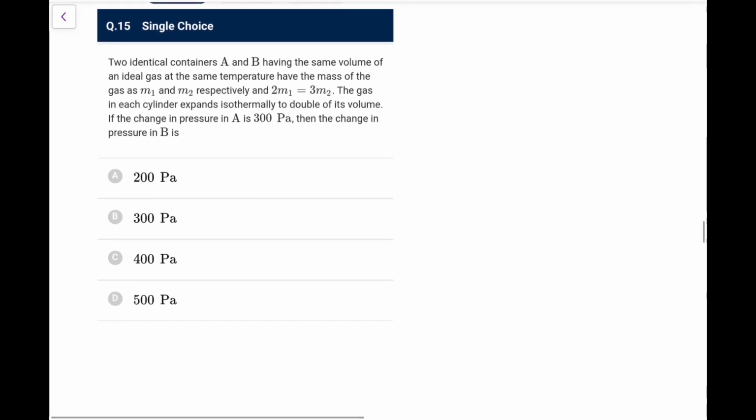Next, we have two identical containers A and B having the same volume of ideal gas at the same temperature, with masses m1 and m2 such that 2m1 is 3m2. The gas in each expands isothermally to double its volume. If the change in pressure in A is 300, then the change in pressure in B. I think this is again a question I have done yesterday or the day before. Each expands isothermally to double its volume, change in pressure. So pressure would be reduced.